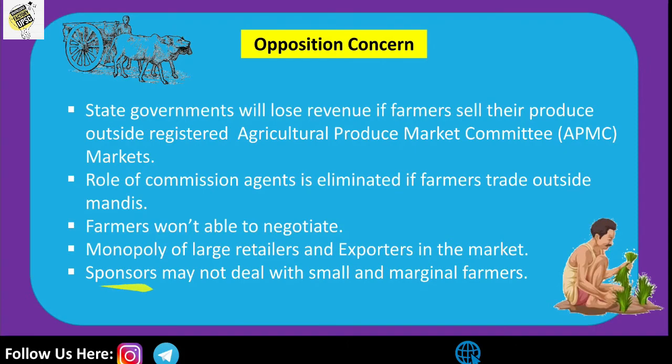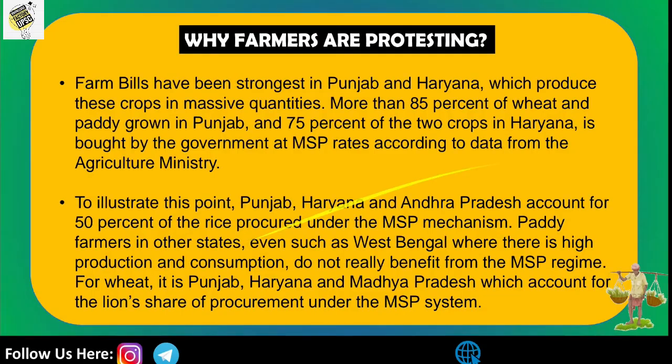The sponsors may not deal with the small and marginal farmers. Likewise, the small agricultural states do not receive much of the MSP mechanism, that means they receive a small amount of MSP, that is minimum support price, and the lion's share, that means the most important share of this benefit, will be given to the areas of high farming, such as Punjab, Haryana and Madhya Pradesh. Okay, so these are the main important features of this Farmers Act.